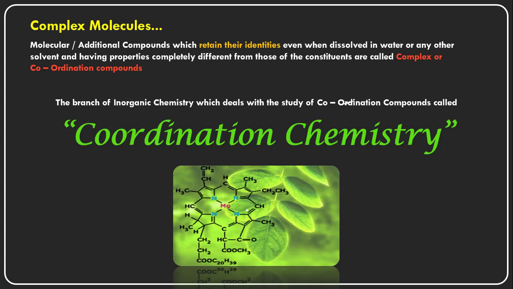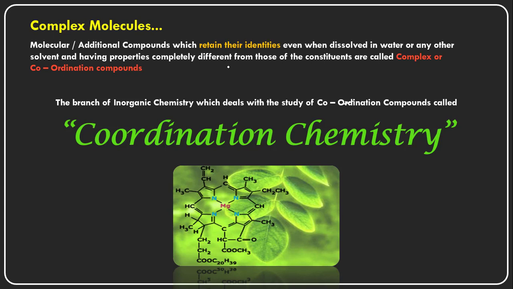So what are coordination compounds? They are completely different from the constituent particles, and they retain their identities. When two salts are combined with each other, they convert into one new compound.